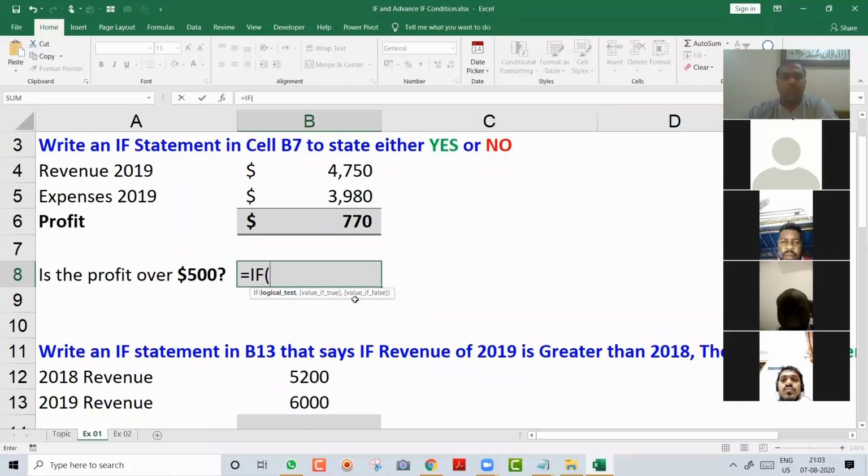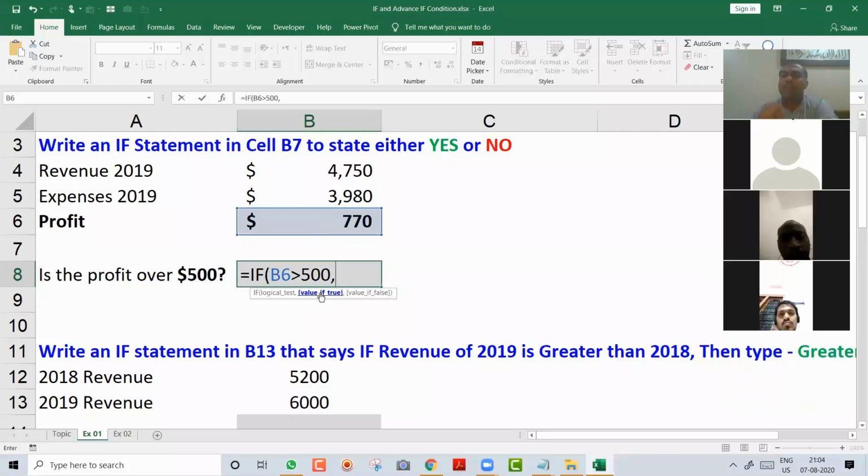3 things. So I say, Excel, if this value, means the B6 value. This is the B6 cell. So I say, Excel, if B6 greater than 500. This is my condition. This is my criteria. If B6 is greater than 500, I will put a comma. Now you see what it's asking. Value if true. It's saying if B6 is more than 500, what should happen?